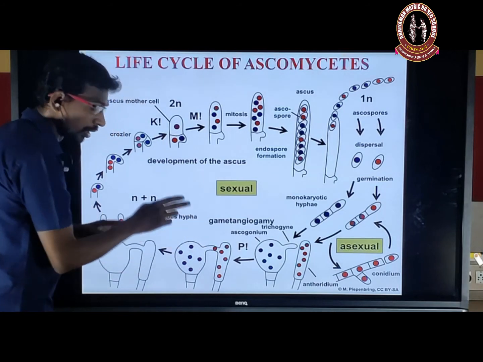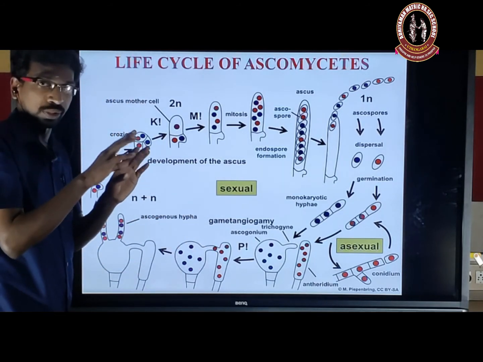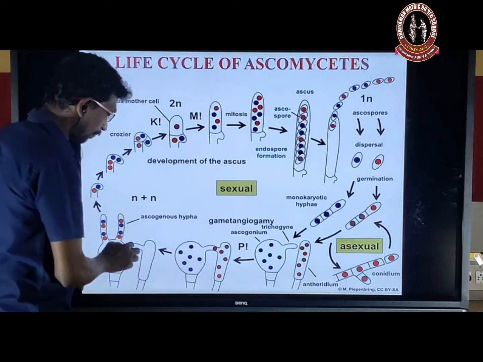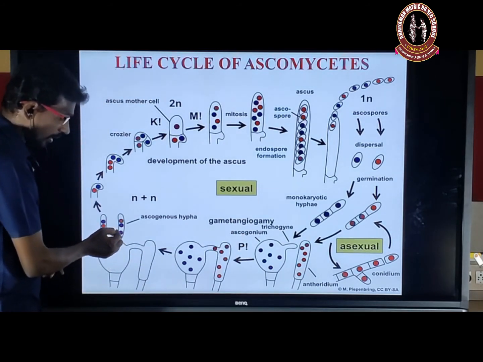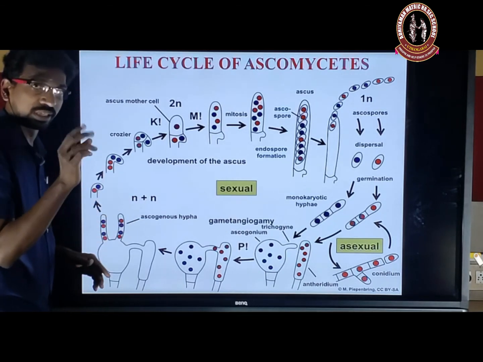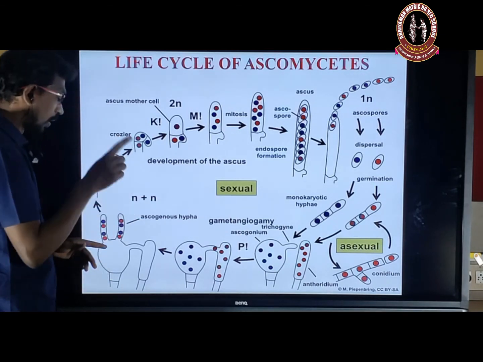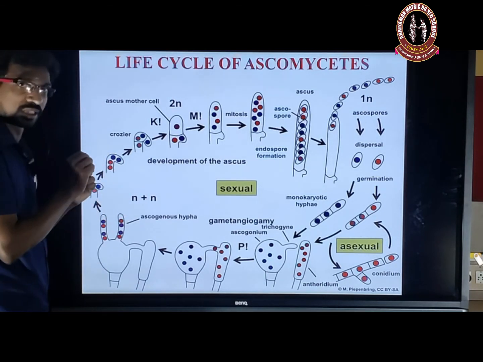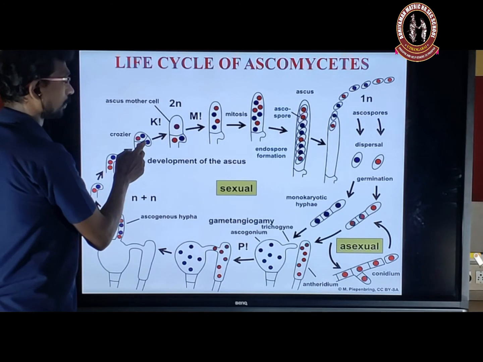As I said, the two nuclei, that is a male and a female nucleus, are present in what? The ascogonium. From the ascogonium, the ascogenous hyphae are developed. Each ascogenous hypha contains the dikaryotic nucleus, one male and one female, and it forms the crozier structure and it will recurve.